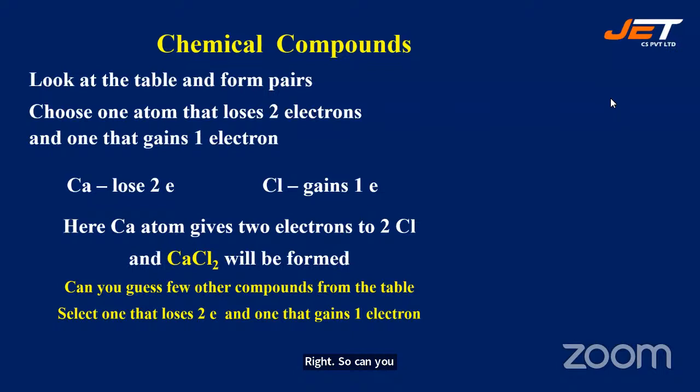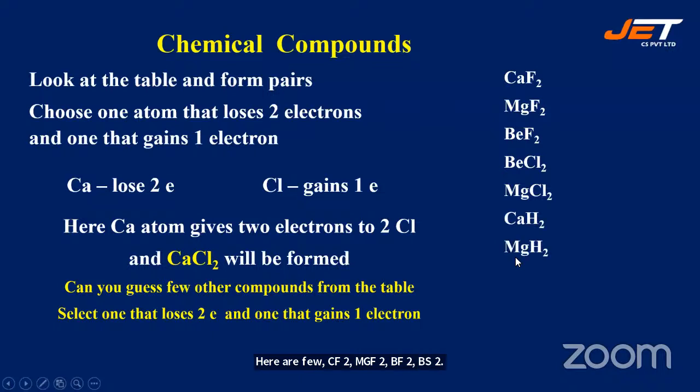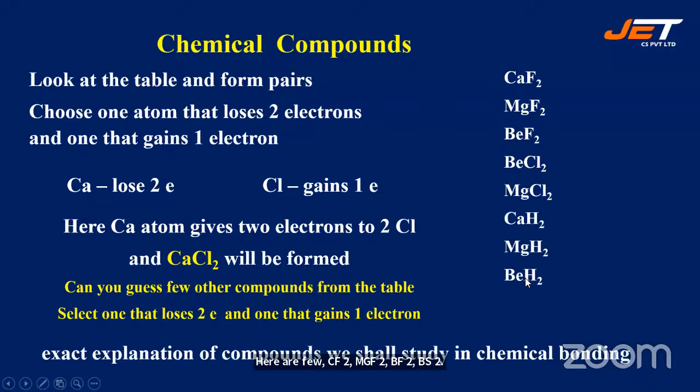So can you guess a few of the compounds from the table? Select one atom that loses 2 electrons and one that gains 1 electron. Here are a few: CaF2, MgF2, BeF2, BeCl2, MgCl2, CaH2, MgH2, and BeH2.